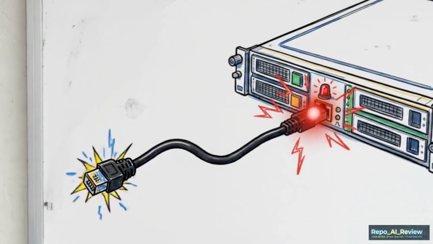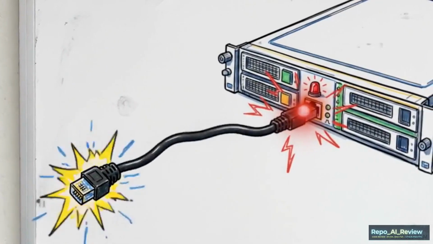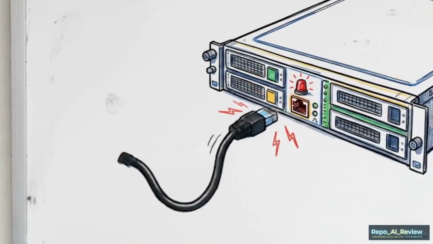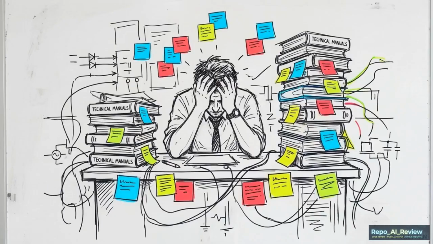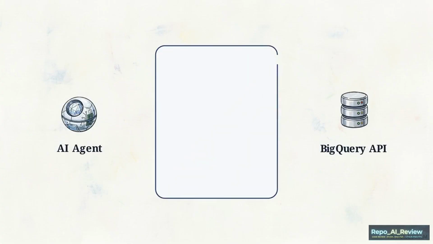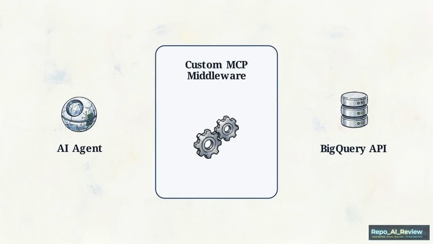Without a way to enforce deterministic rules, an AI agent acts more as a security liability than a productivity tool for cloud architects. To bridge this gap, developers rely on labor-intensive workarounds to force context into their AI tools. Engineers are forced to build custom Model Context Protocol, or MCP, servers to translate between AI prompts and cloud APIs.